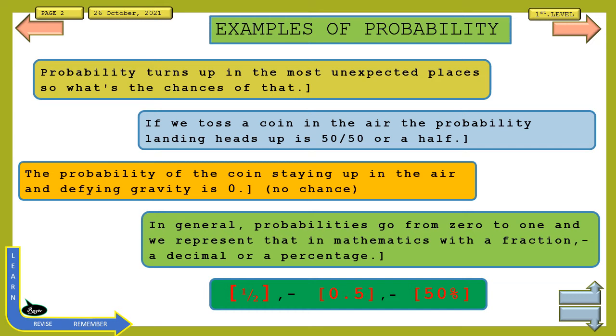If we go back to our coin, the probability of coming down heads is a half, and coming down tails is a half. If you add them together, you get 1. That is the probability of the coin coming down.